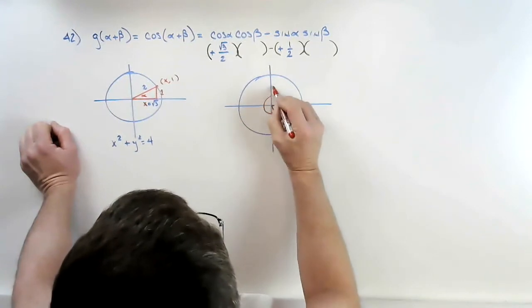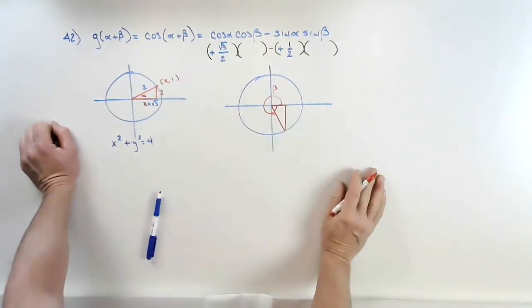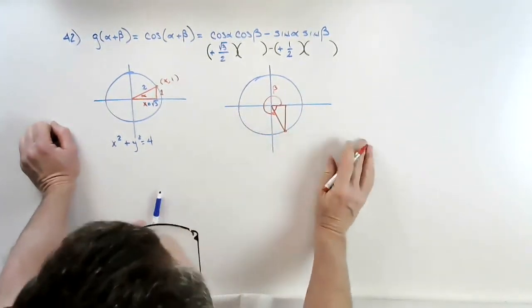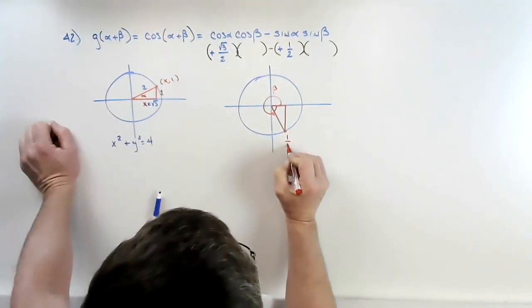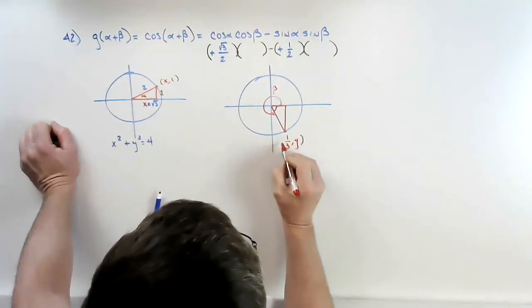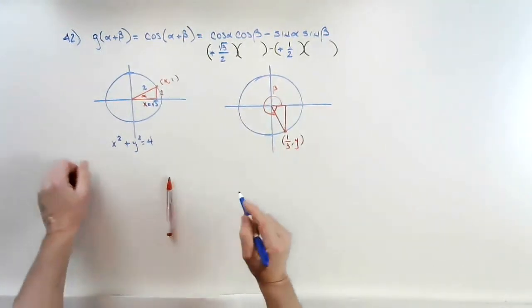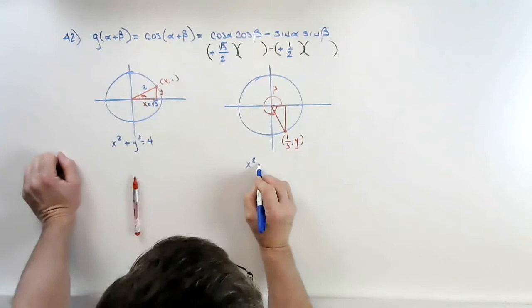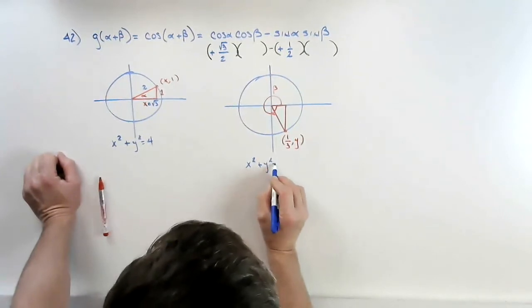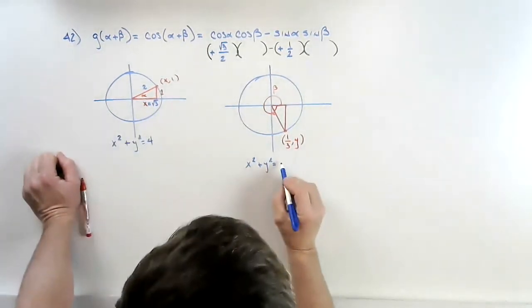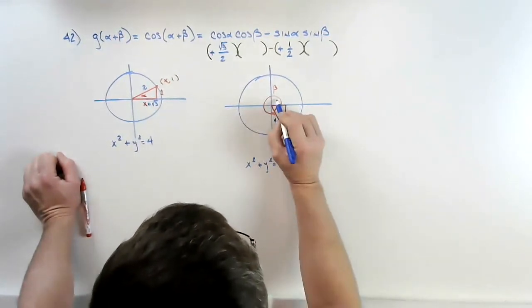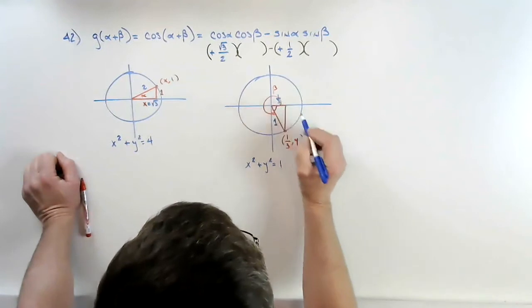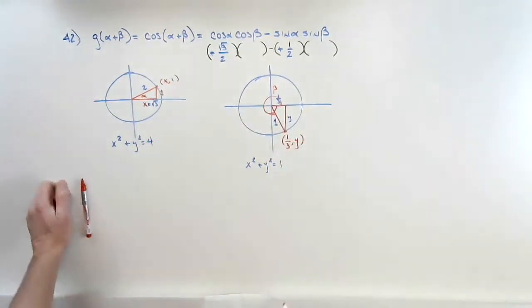This is beta, and we have our reference angle, and they told us this point is 1/3 comma y. And they told us this circle is x squared plus y squared equals 1. So the hypotenuse is 1. This side is 1/3. This side is y.